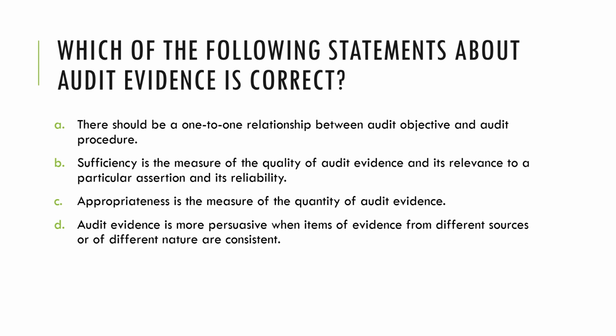What refers to the quality is the appropriateness. So not letter B. Letter C says appropriateness is the measure of quantity. No, this is wrong. So B and C have interchanged the correct terms. Therefore, the only answer left to be the correct statement is letter D: audit evidence is more persuasive when items of evidence from different sources or of different nature are consistent. So that's letter D for this question.